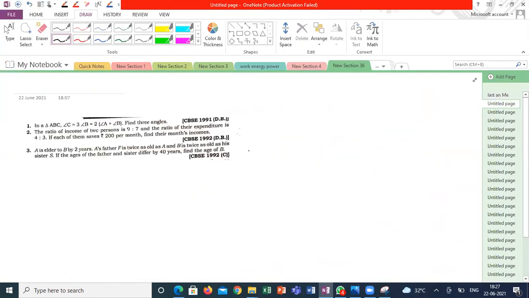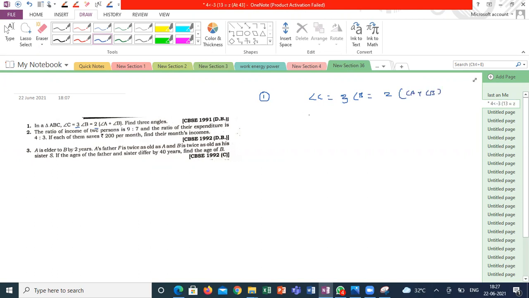So how to do the first question? Anyone having any kind of discussion? What is the first question? What are the variables in the first question? Find three angles. In triangle ABC, angle C is equal to 3 times angle B, and is equal to 2 times angle A plus angle B.